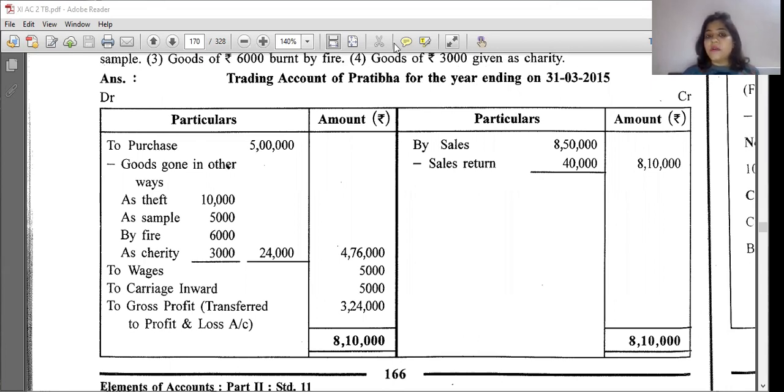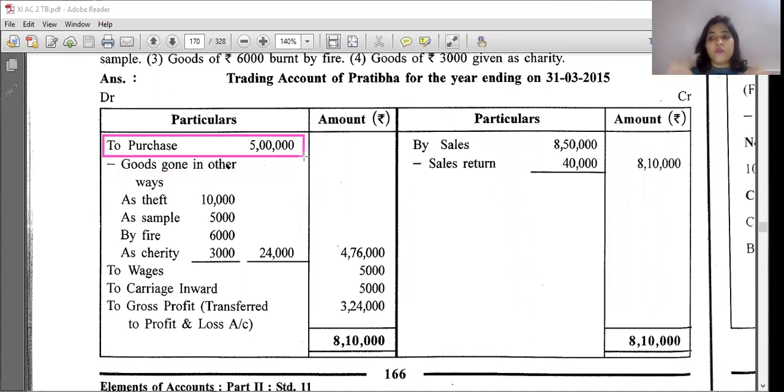Is it clear? Then you can see over here purchases. These purchases are also only related to goods.